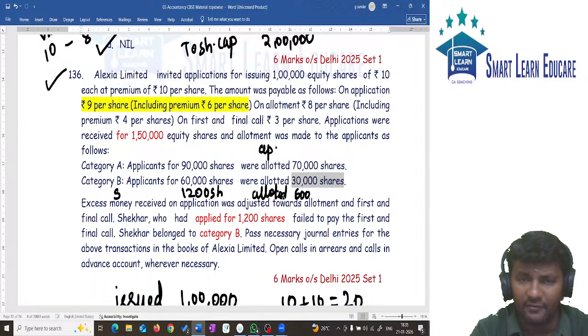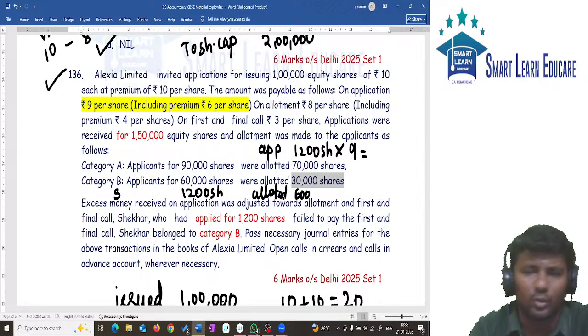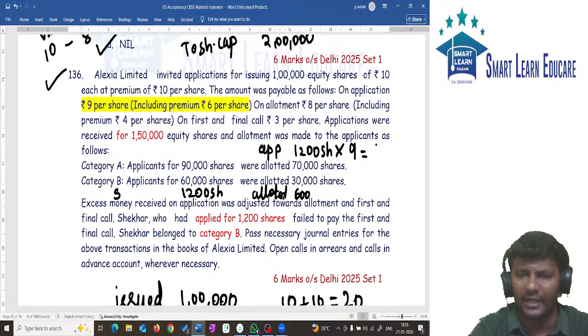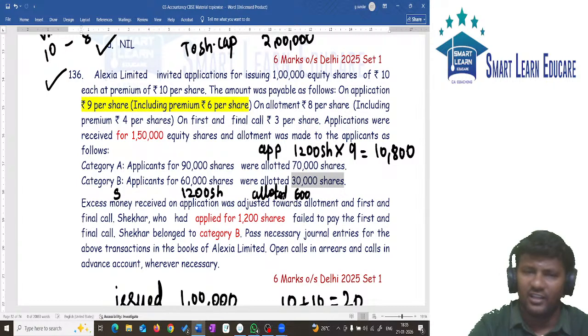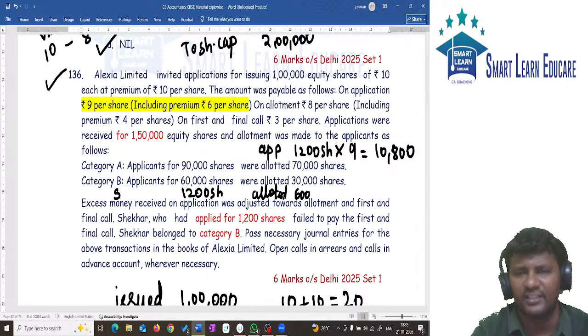Application money he will pay on how many shares? 1200 shares. On 1200 shares he will pay how many rupees? 9 rupees. So tell me 1200 into 9. He will pay 10,800. Correct? But he applied for 1200, but the company has allotted him only 600 shares.